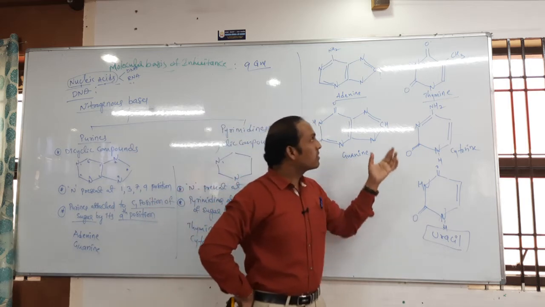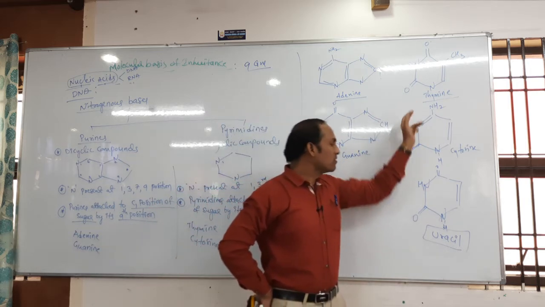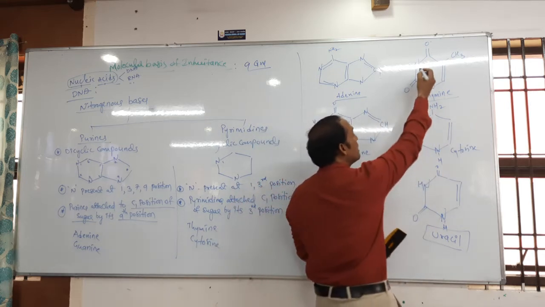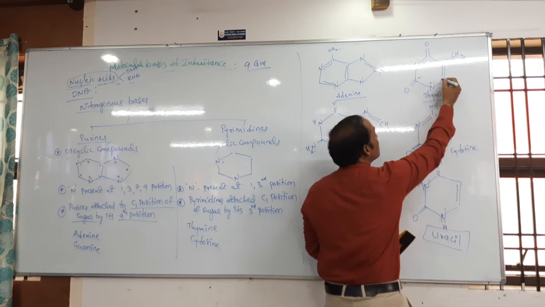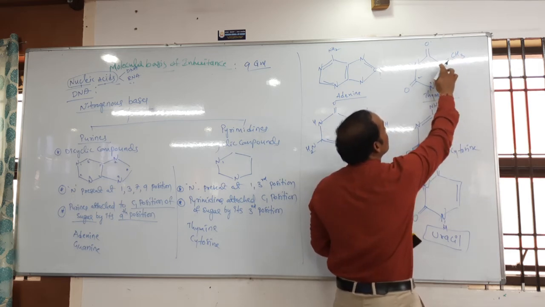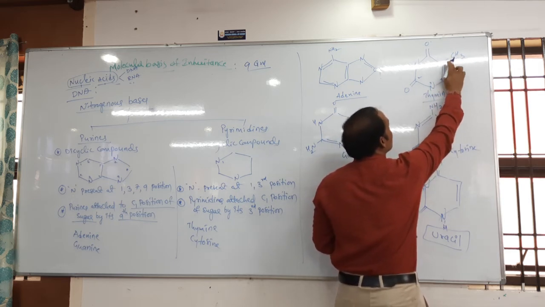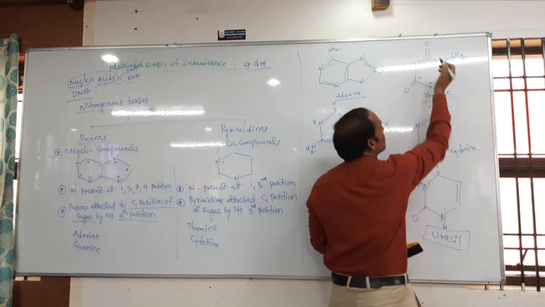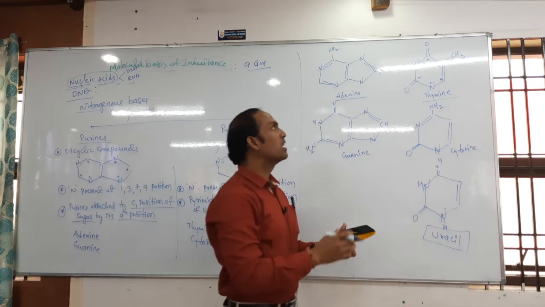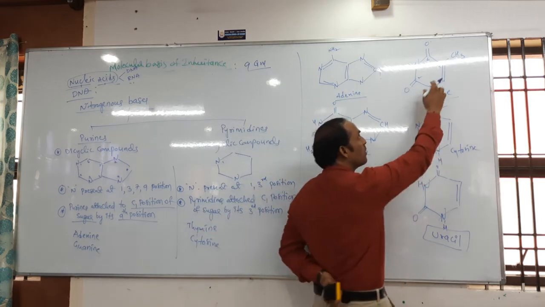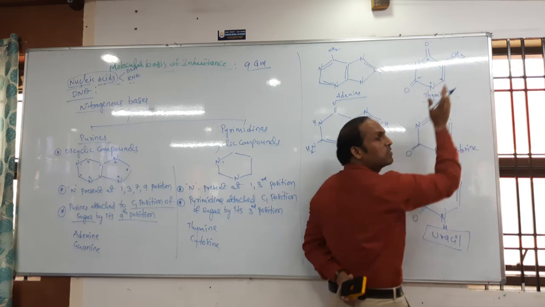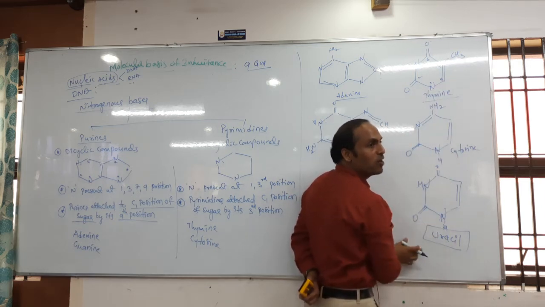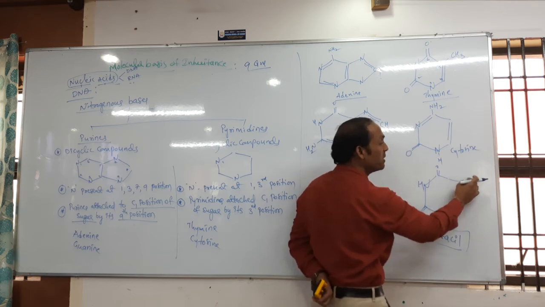But do you know the NEET question from before last year? What is the difference between thymine and uracil? Yes, a methyl group is present. The methyl group is present on which carbon? This is the fourth, correct? Fifth and sixth. Which carbon contains the methyl group? The fifth carbon. But we cannot observe a methyl group in uracil.